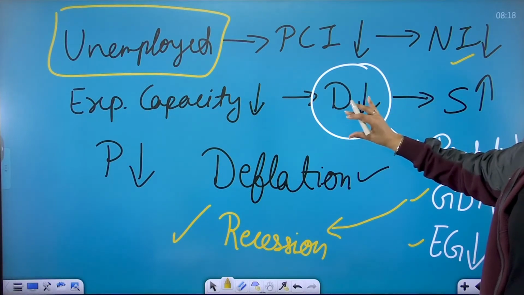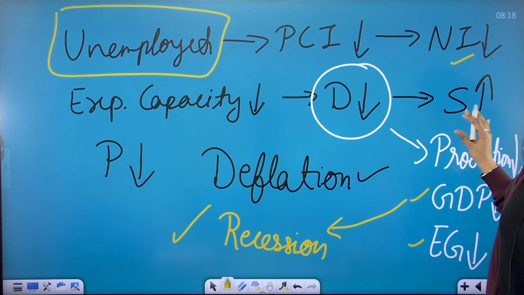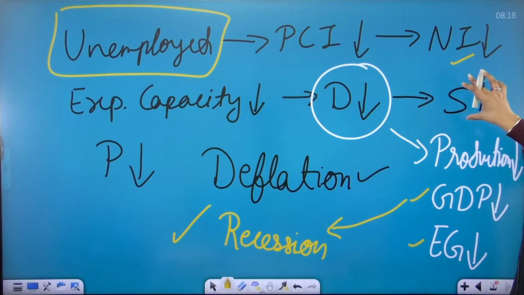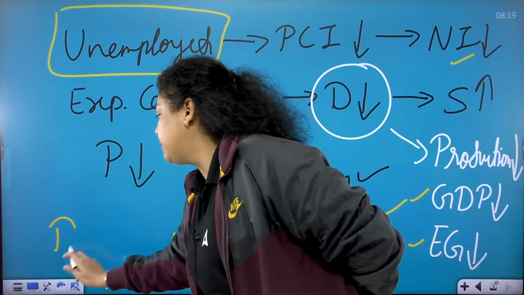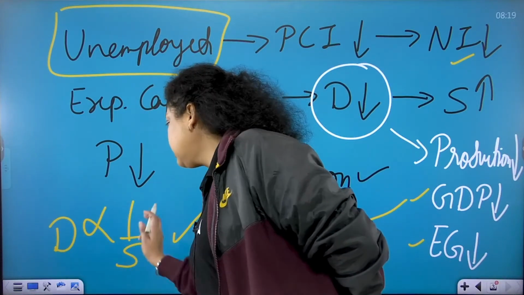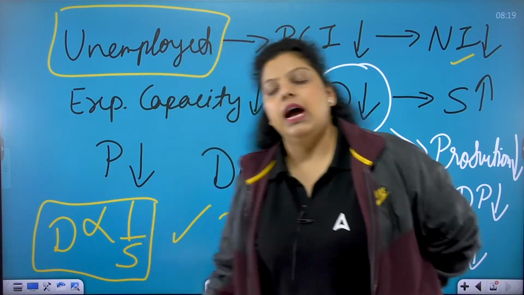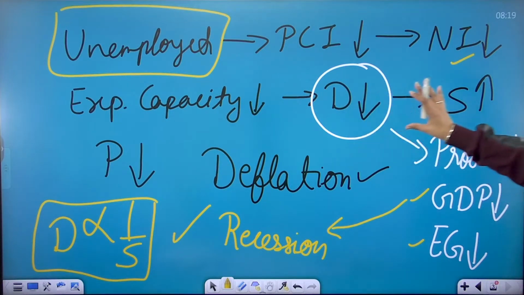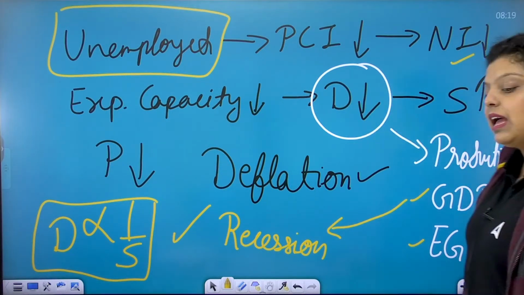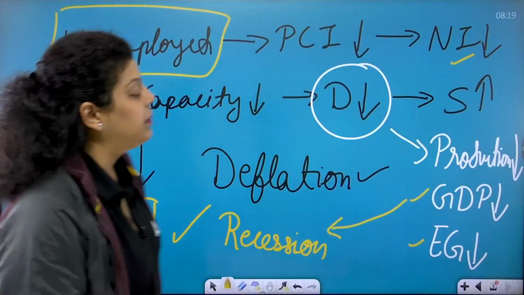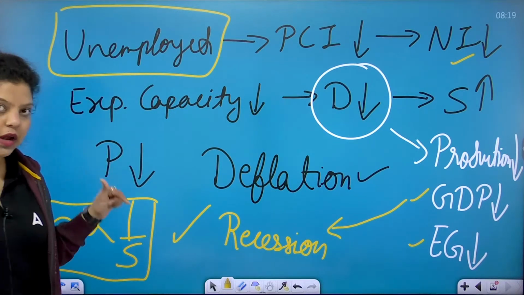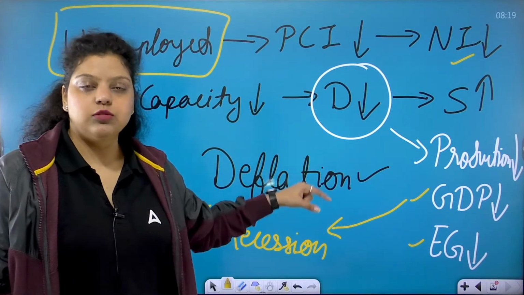When people are not demanding goods and services, why would you produce them? You will stop producing goods and services because people are not demanding, but the available products will be more, because demand and supply always remain in an inverse relation. This is the relation between demand and supply. Whenever demand is increasing, supply will decrease, and whenever demand is decreasing, supply will increase. So because people are not wanting goods and services, supply increased. The shopkeeper still has the product, but people don't want to purchase it. So what will the shopkeeper do? He will sell the goods and services at lower prices. When prices are falling, that is known as deflation.